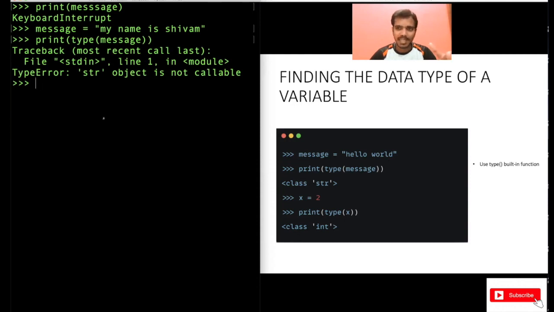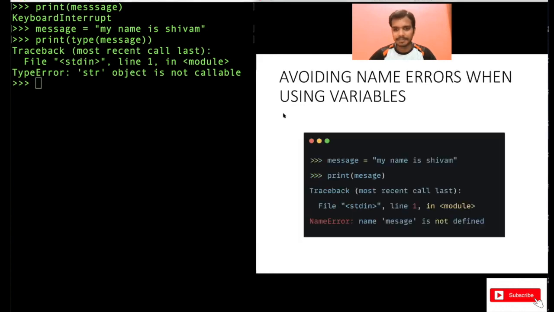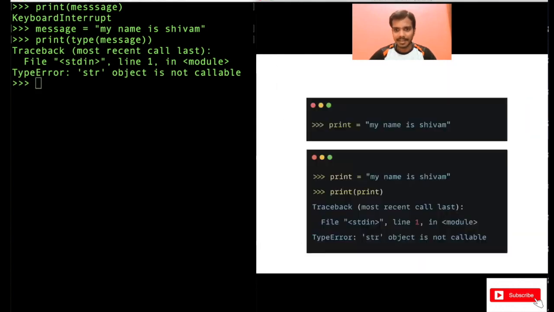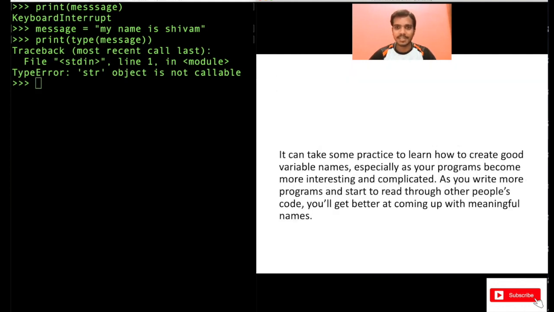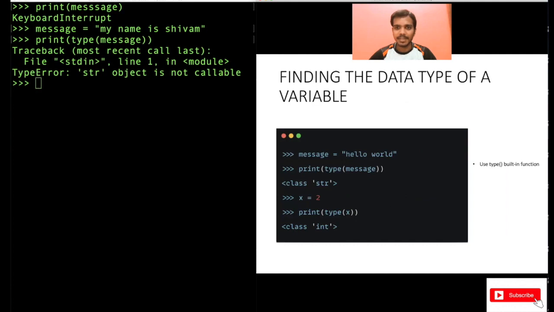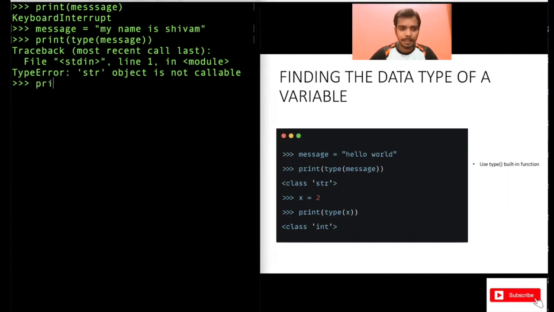If you remember sometime before, what we did with print, we have overridden the function of print. So print was supposed to print something on the screen. But if you remember, in the previous slide, we have done something like print equal to my name is Shivam. So that's why the issue is happening. So the other way to do that, just type print here. See, it's printing my name is Shivam.